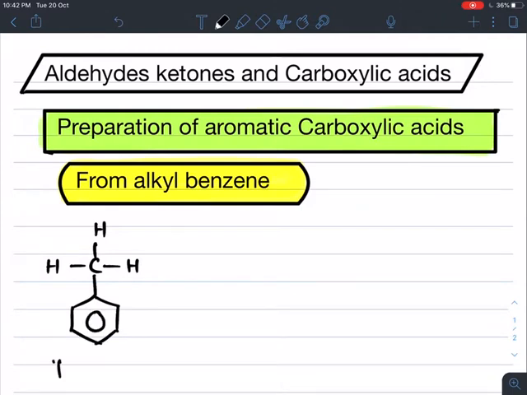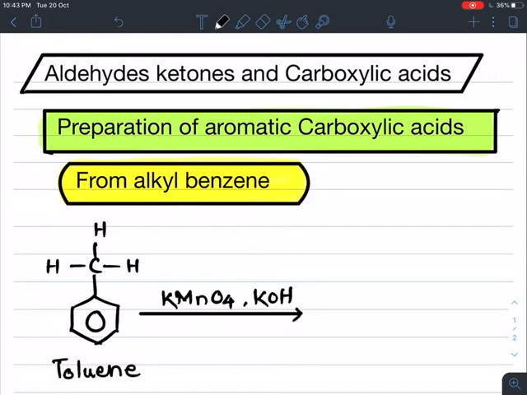When toluene undergoes oxidation in the presence of a strong oxidizing agent like potassium permanganate, KMnO4, in acidic or basic medium, here KOH is a base. In basic medium, oxidation takes place and the mixture is heated. In this alkyl benzene, if alpha hydrogen is present, then it easily undergoes oxidation.